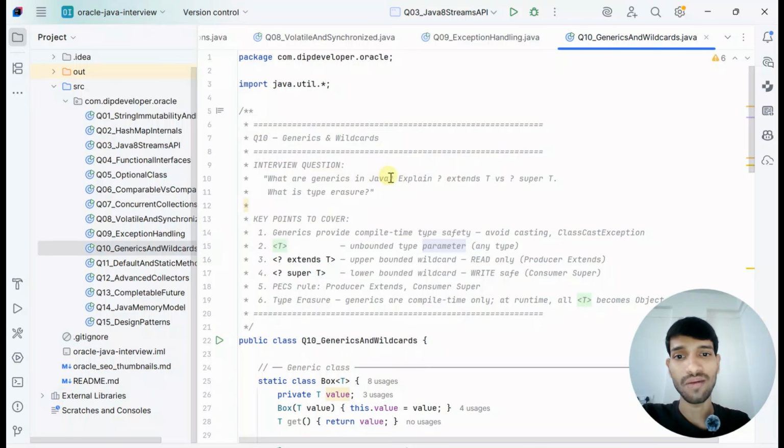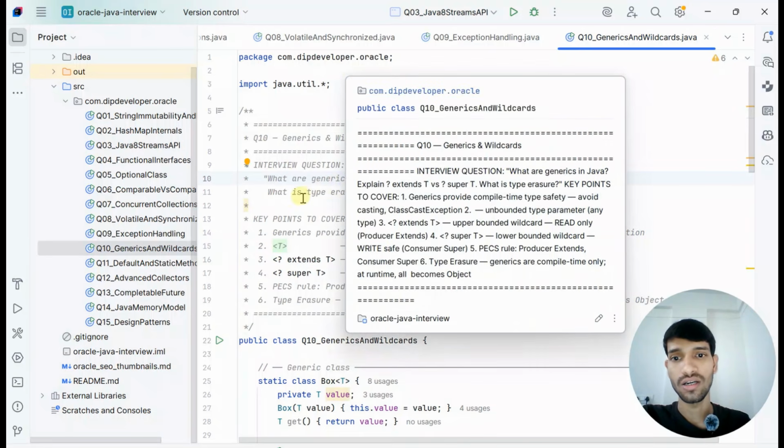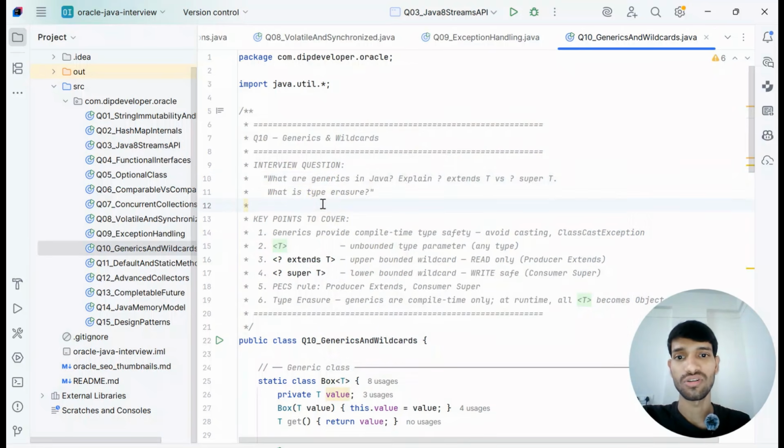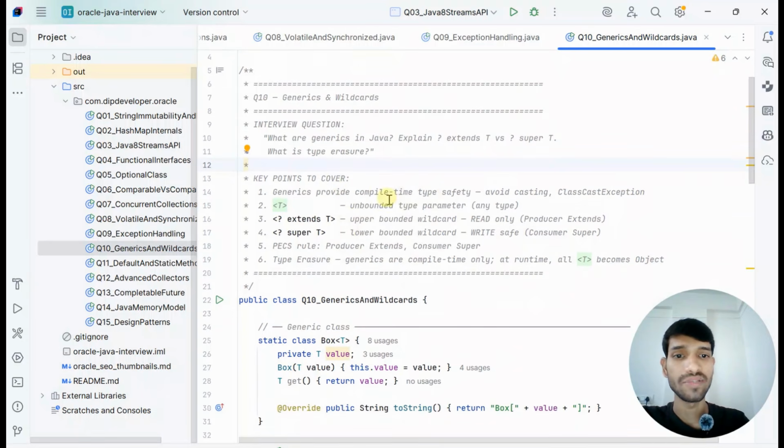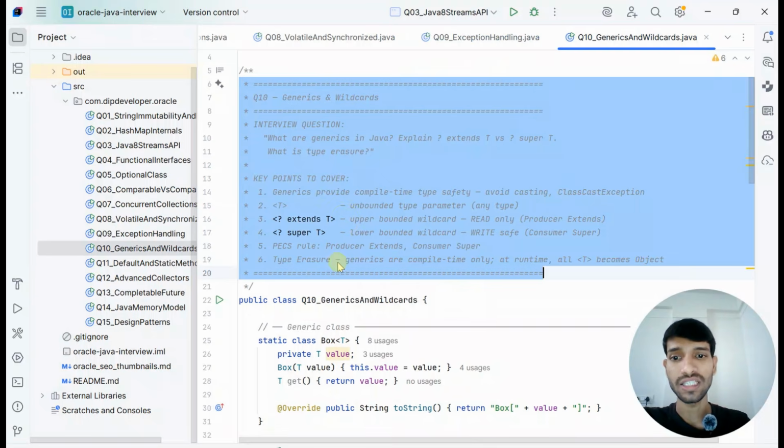So what is generic in Java? Explain extends versus super, and what is type erasure. Generics provide compile time type safety and avoid casting. In some cases, you may observe ClassCastException. On that, we need to use generics to resolve those kinds of exceptions.